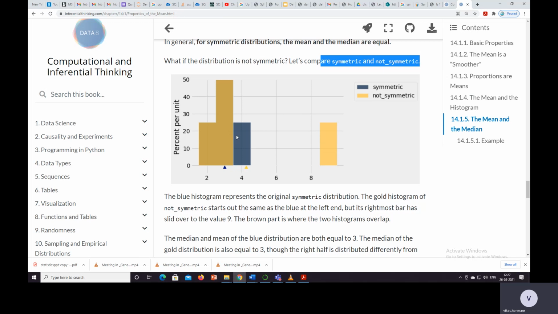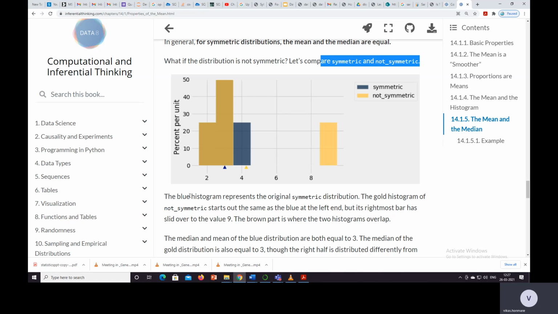The first part is the same, so the yellow part and the blue part are merged and get a different color. Like this is light yellow, and here we get a somewhat brown color, because these two colors get mixed, meaning symmetric and non-symmetric overlap over here.